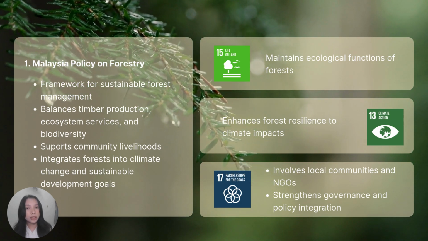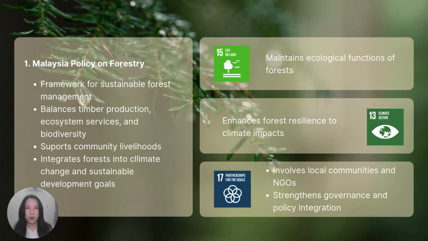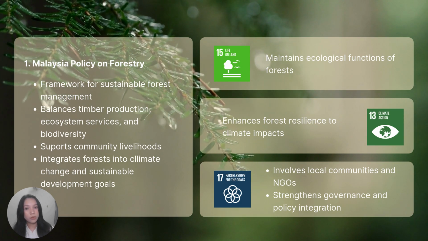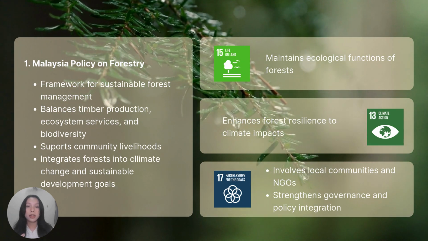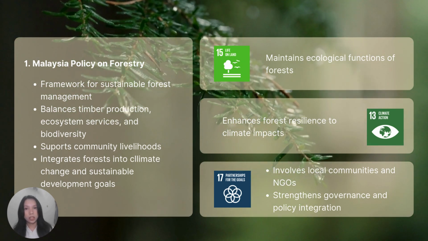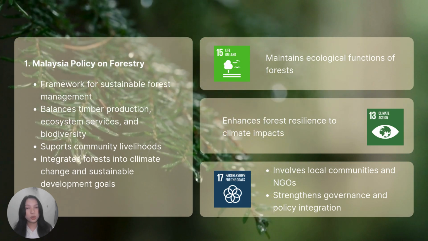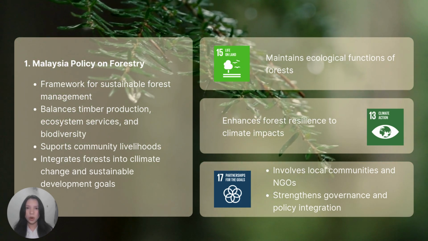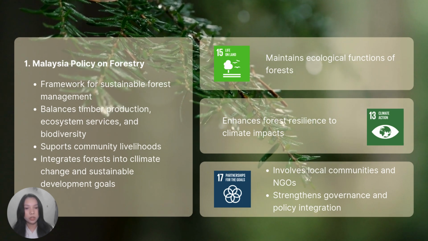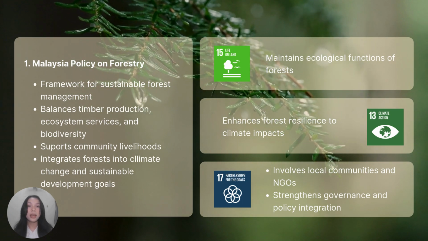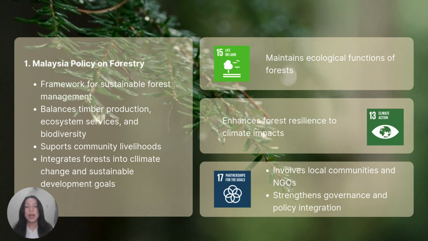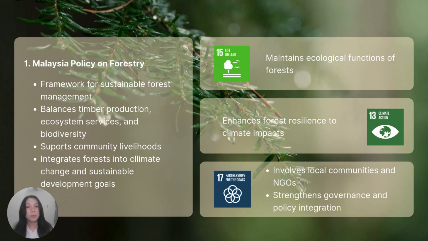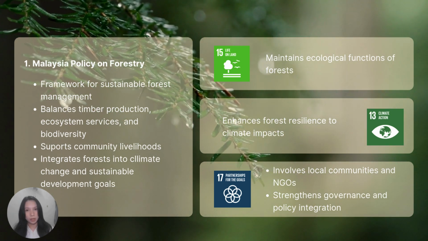Finally, it aligns with SDG 17, Partnership for the Goals, because sustainable forest management requires collaboration between federal and state governments, local communities, NGOs, and international partners. In short, the Malaysia policy on forestry supports SDG 15 as its main objective, contributes to SDG 13, and relies on SDG 17 partnership for effective implementation.